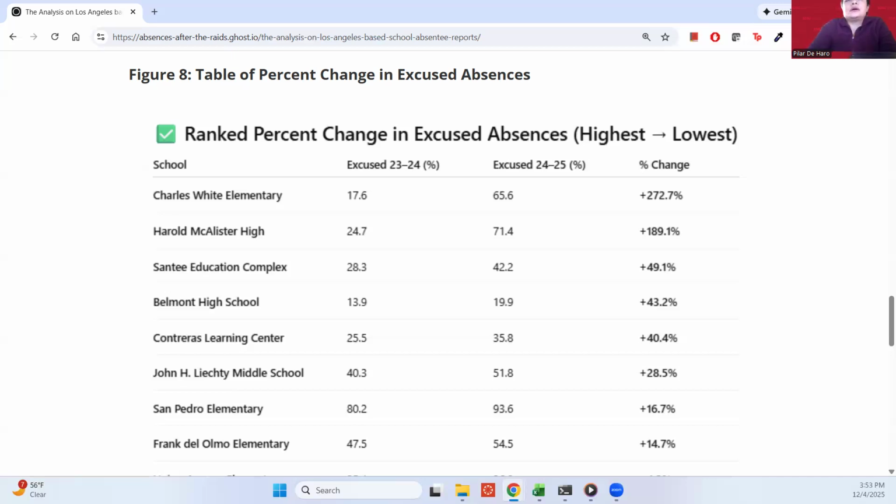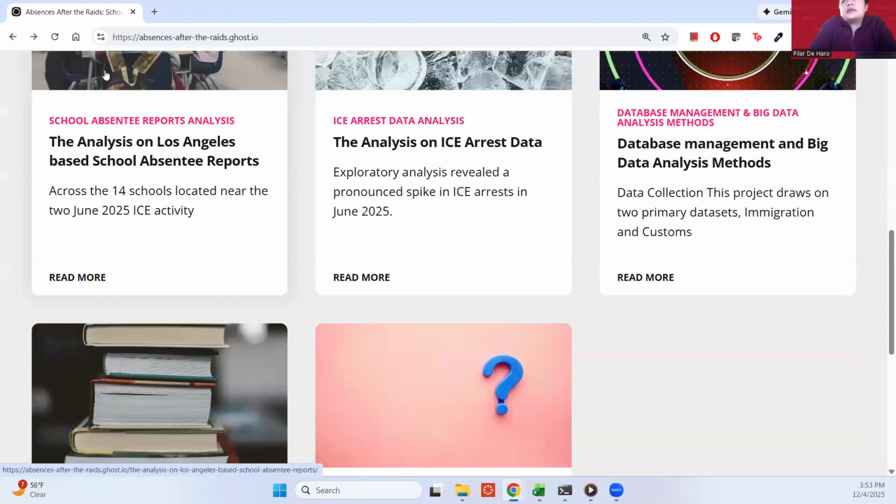So, while this data does not allow monthly alignment in the June rates, which doesn't allow me to create a causal correlation, the 2024 to 25 reporting window does include that enforcement surge, which I just explained. And combined with the findings from prior research, such as studies documenting increased absences and emotional distress following immigration raids, these results fit into a broader, well-established pattern. Immigration enforcement reverberates through schools.